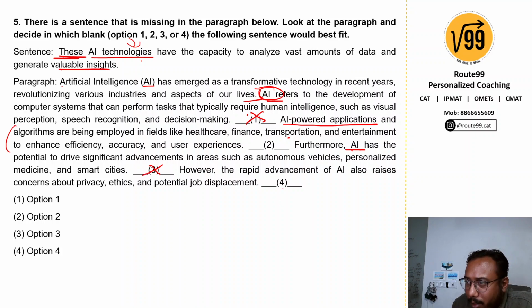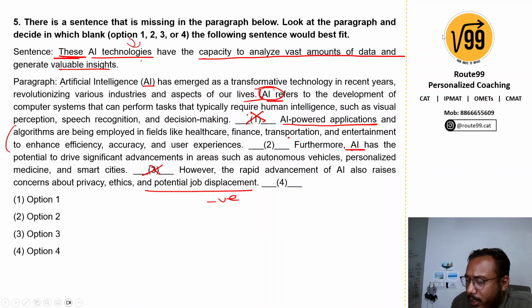"However, rapid advancement of AI also raises concerns about privacy, ethics, and potential job displacement." So here they're talking about a fact, what AI technologies have the capacity to do. It's clearly a fact, and here they have given an opinion. So clearly I cannot end this paragraph with an opinion when they have already talked about the negative aspect of it, and this is just a neutral sentence.